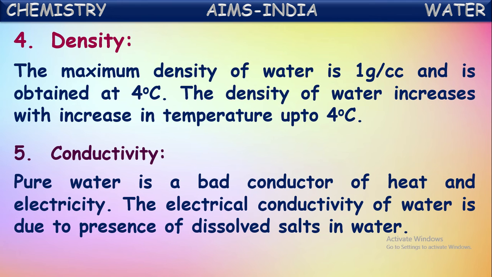The water which we drink and the water which we use in our homes, which comes through the taps and bores, already contains certain dissolved salts and minerals. Because of the presence of these minerals, that water can conduct electricity. But actually, pure water is a bad conductor of electricity. Water cannot conduct electricity if it is pure. So the water which you use daily may conduct electricity because of the presence of salts in it. But pure water is a bad conductor of electricity. Okay.